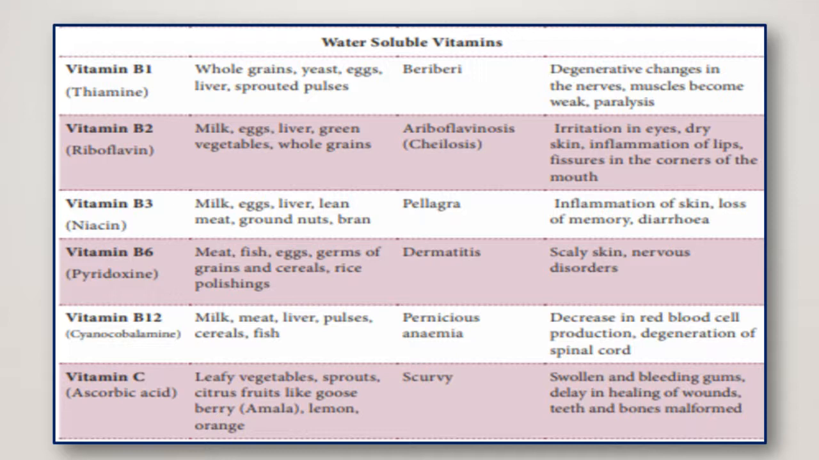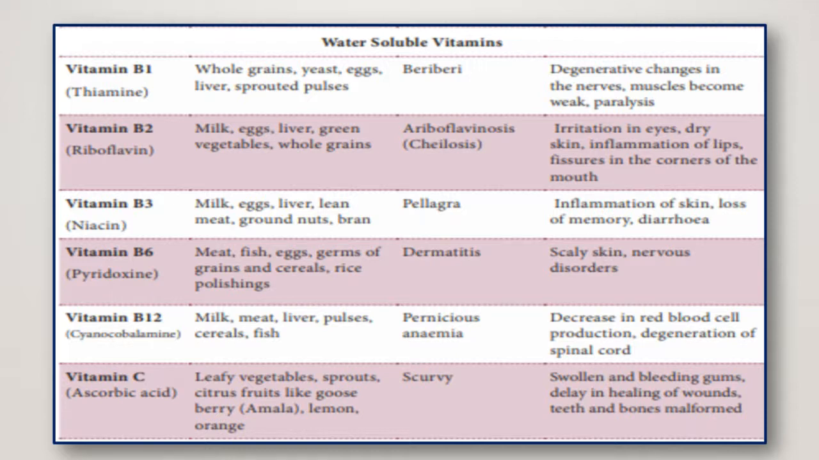It is referred to as dementia, loss of memory related problems and diarrhea. Next is vitamin B6. It is found in meat, fish, eggs, grains, rice polishings, etc. And it will lead to dermatitis. So that is inflammation of skin, leading to scaly skin and nervous disorder.